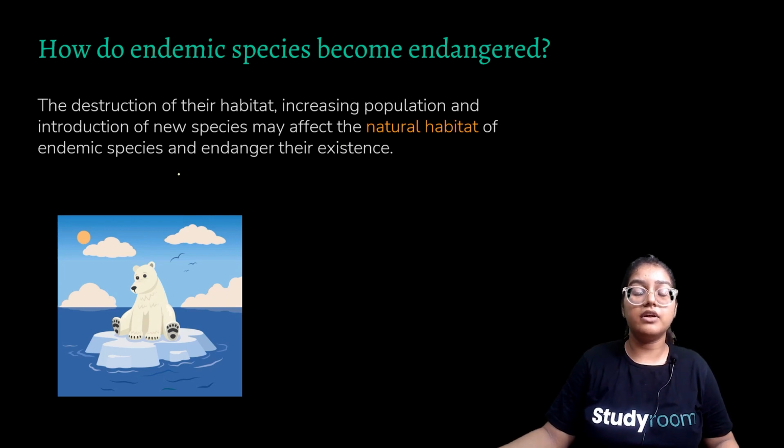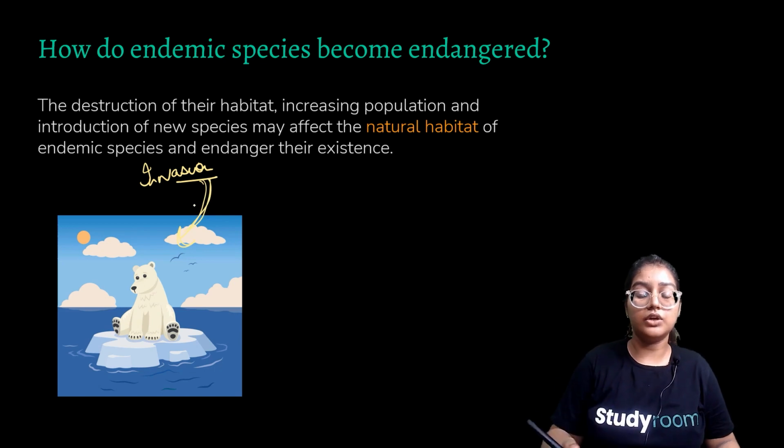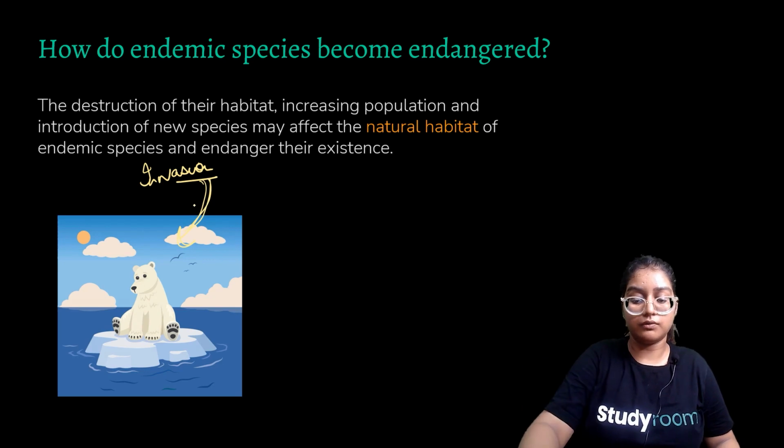For example, in any particular area where an endemic species belongs, if there is an invasion of a new species and that new species takes the place of your old species, the species which belongs to that particular area, then their existence will be in danger.